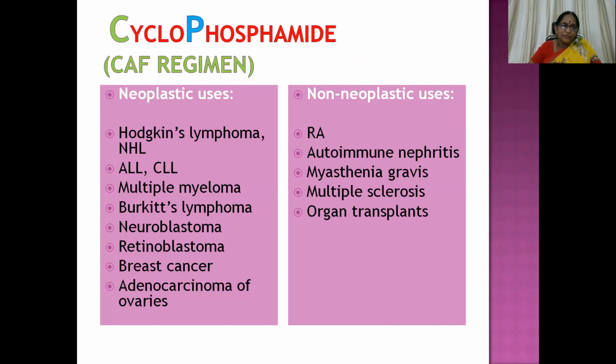Cyclophosphamide has neoplastic and non-neoplastic uses. Neoplastic uses: Hodgkin's lymphoma, non-Hodgkin's lymphoma, ALL and CLL, multiple myeloma, Burkitt's lymphoma, neuroblastoma, retinoblastoma, breast cancer, and adenocarcinoma of the ovaries. Non-neoplastic uses are rheumatoid arthritis, autoimmune nephritis, myasthenia gravis, multiple sclerosis, and organ transplants.